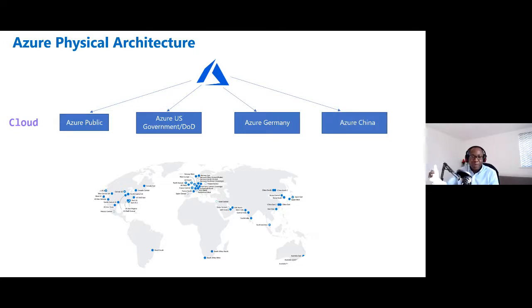All of these cloud platforms have their own Azure AD instances, or their own Azure AD environment. They have their own API endpoints that are different from the others. So the Azure Public API endpoint is different from the others. And the IP address ranges are also different from each other.